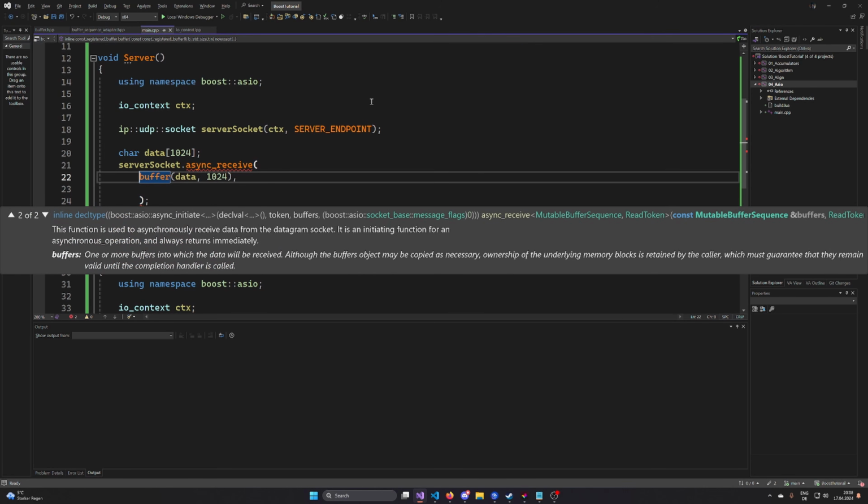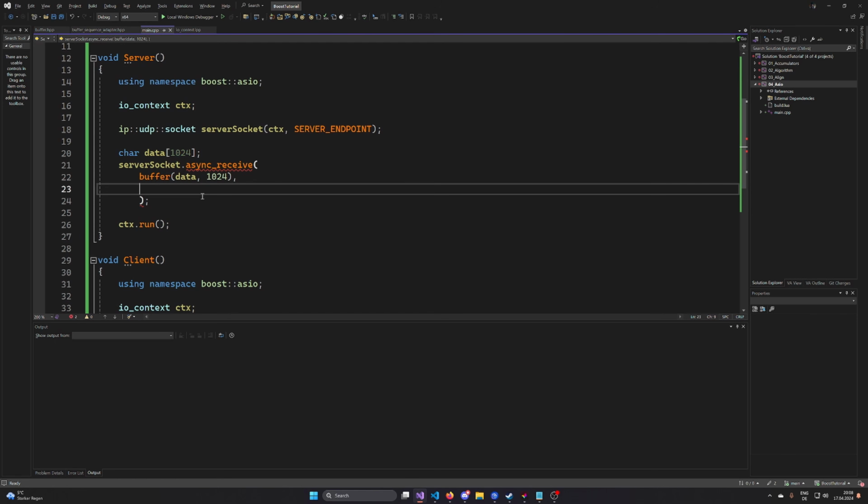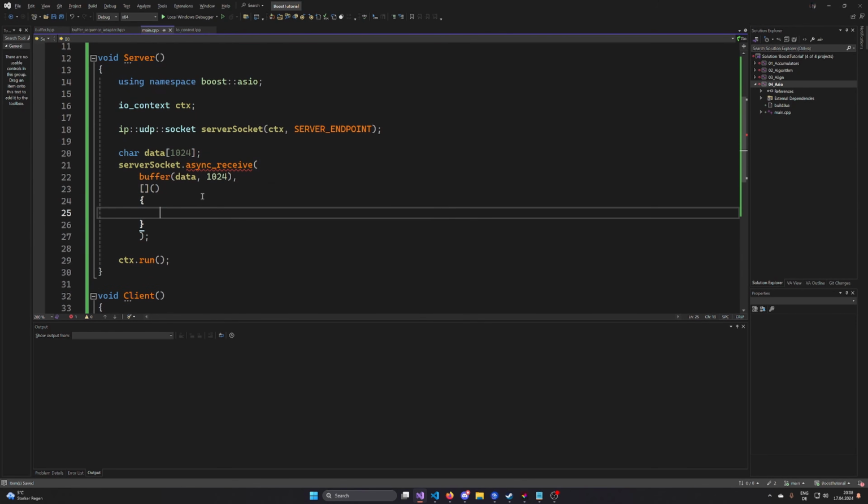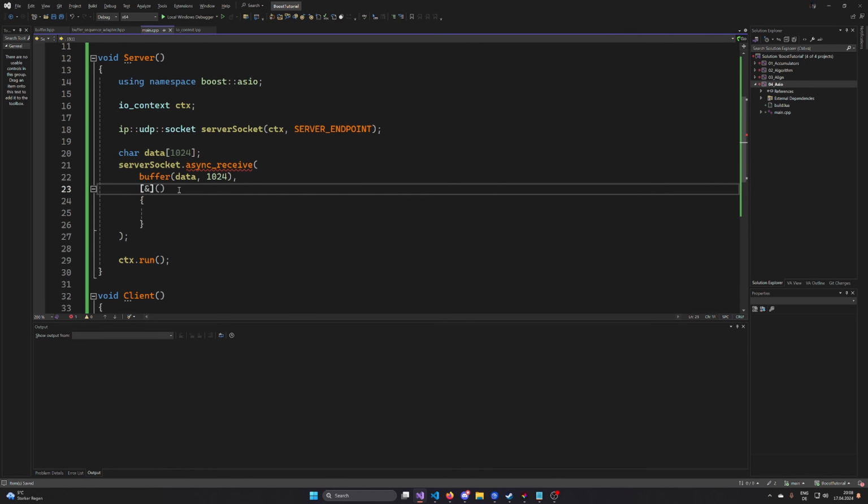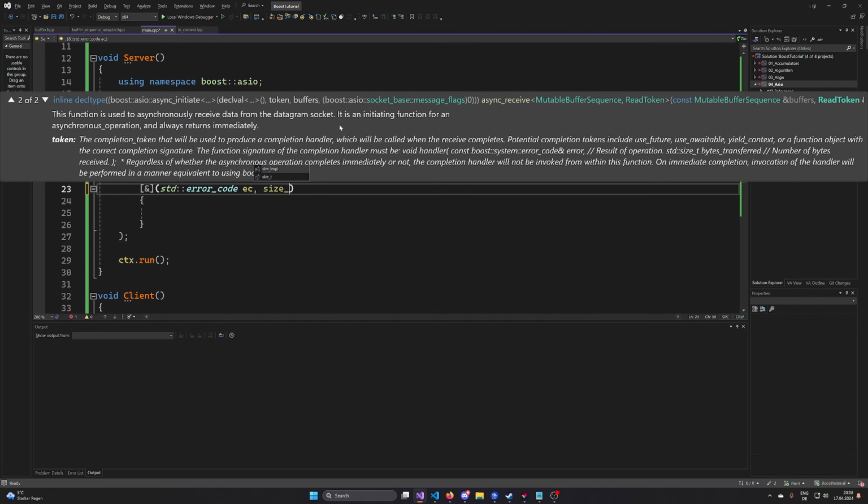Now, if we are asynchronously receiving on the socket, we need a buffer, and we need a handler that's called when it's completed. I'm just going to do it as a lambda because this is going to make things easy. Basically, this lambda is called when data is received. Of course, this doesn't work like that. We need some parameters. What are the parameters? We have a std::error_code, which is called ec in my case. And we are going to have a size_t, and I'm going to call it bytes_received.